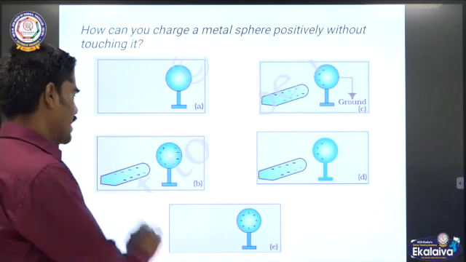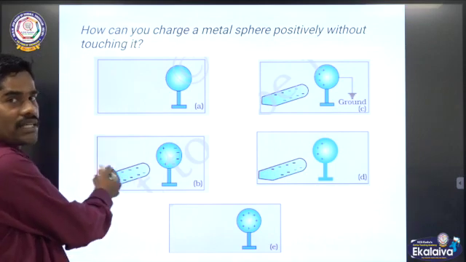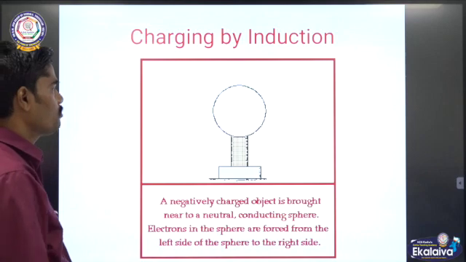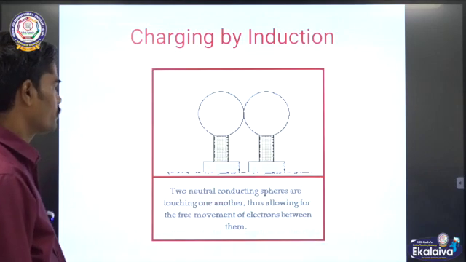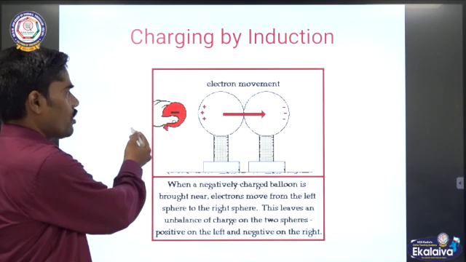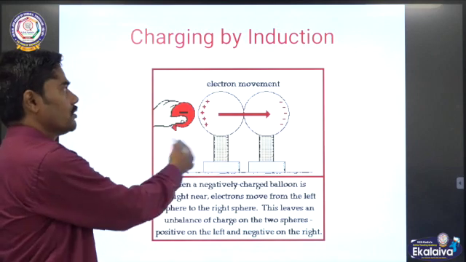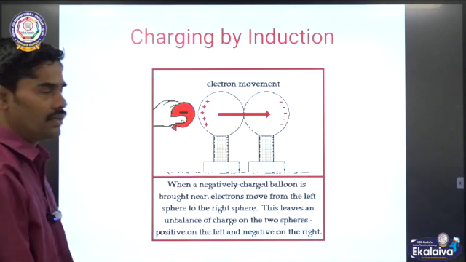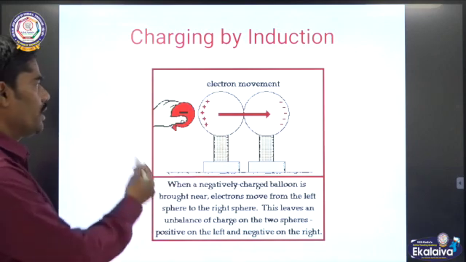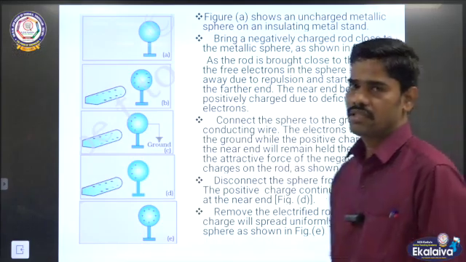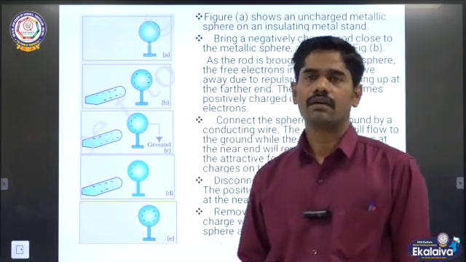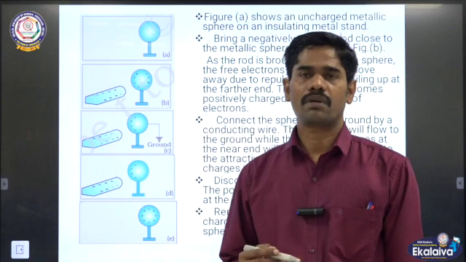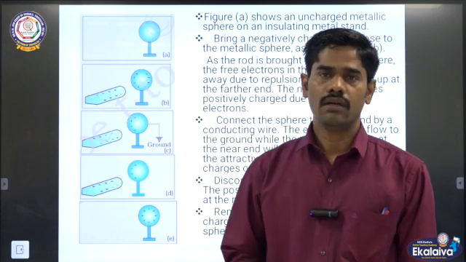Just change the rod to a positive one. This is charging by induction. When the charged rod is brought nearer to the sphere, see how the electrons are traveling. So these are the three methods by which an object becomes charged.